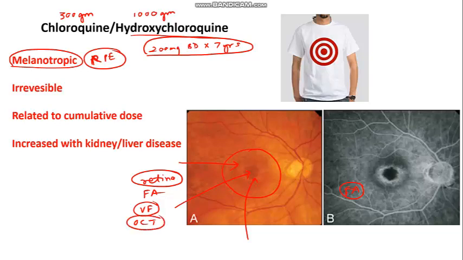at baseline. But mostly it is cumulative. So if the patient does not have much systemic problem, you can check the patient after 5 years. Generally it takes 5 years to have changes in the retina. So after 5 years you can check him annually. And these are some investigations you can do. You can check the retina, fluorescein angiography, visual field, and OCT can be done. So these are some important points regarding chloroquine and hydroxychloroquine.